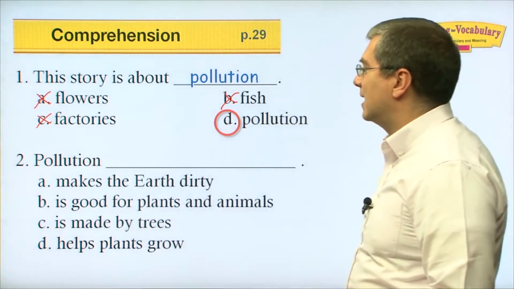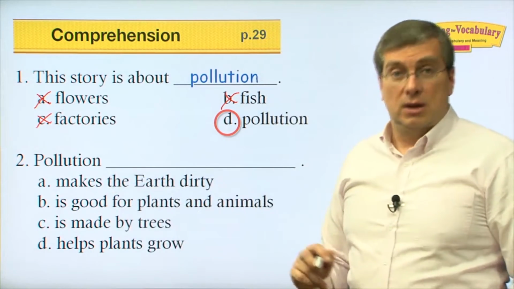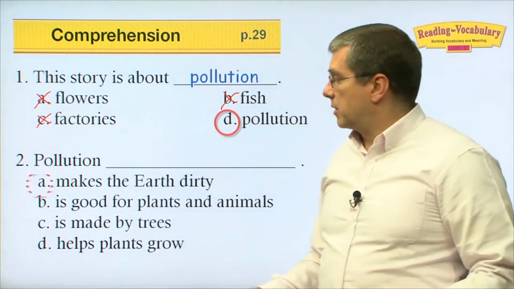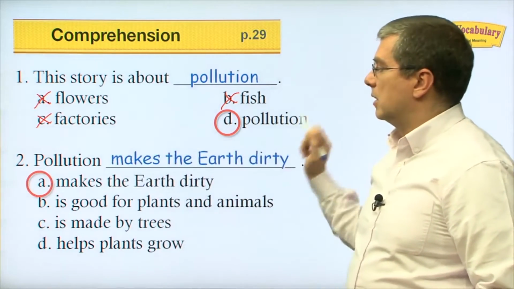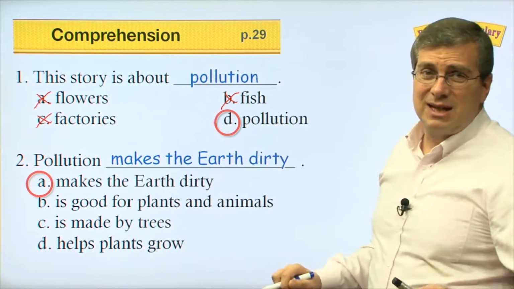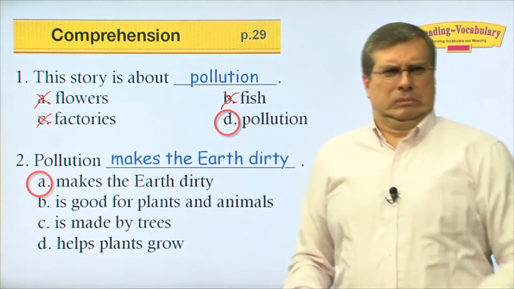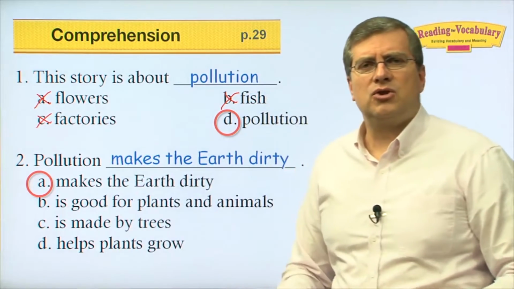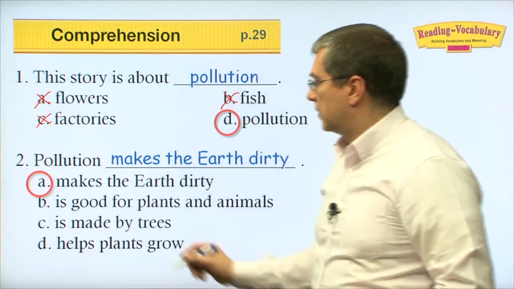What's true? A, pollution makes the earth dirty. Is that true? You bet. Pollution makes the earth dirty. That's our answer. So pollution makes the earth dirty. Let's just look at B, C, and D for practice. Pollution is good for plants and animals. What? No, we said pollution can kill plants and animals. It's not good for plants and animals.